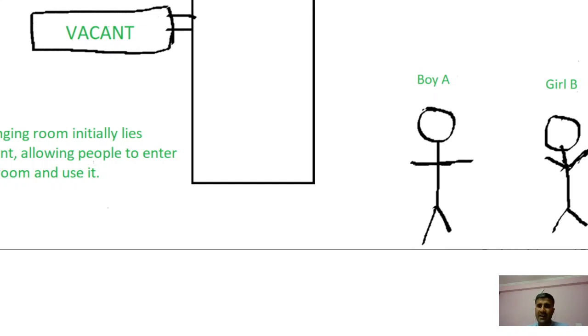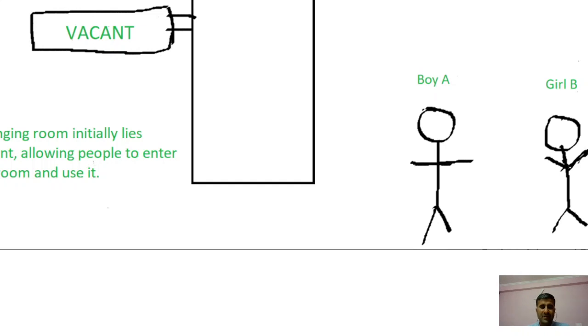Say a boy and a girl are there, and the room is vacant. When the boy enters the changing room, the girl waits until the boy completes his trial and comes back out. After that, if the boy enters the critical section, meaning this vacant changing room, he locks it.